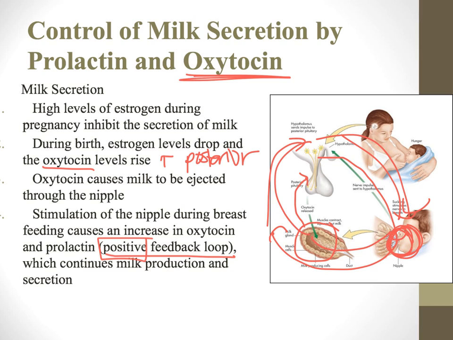And this is going to continue for as long as the woman is breastfeeding the child. So it's one of the reasons why when a woman doesn't breastfeed for quite some time, that milk production, milk secretion turns off, because it relies on the actual breastfeeding to trigger the secretion of the oxytocin from the posterior pituitary.